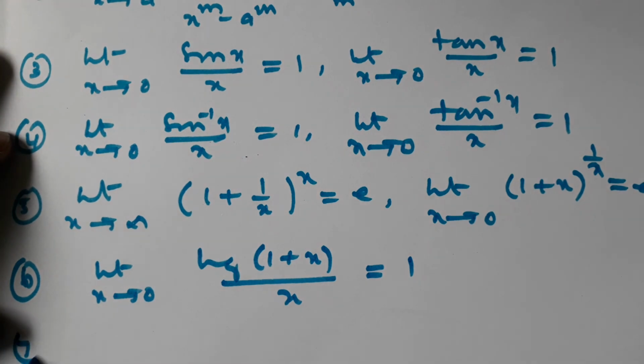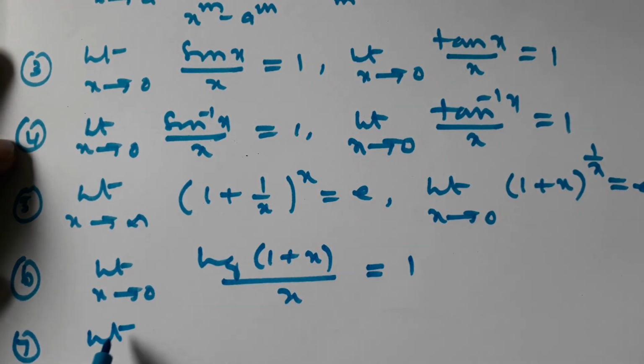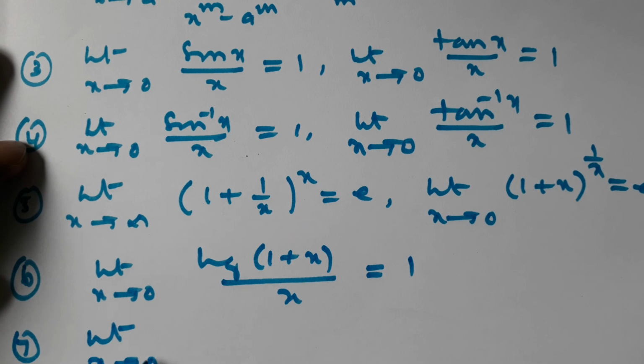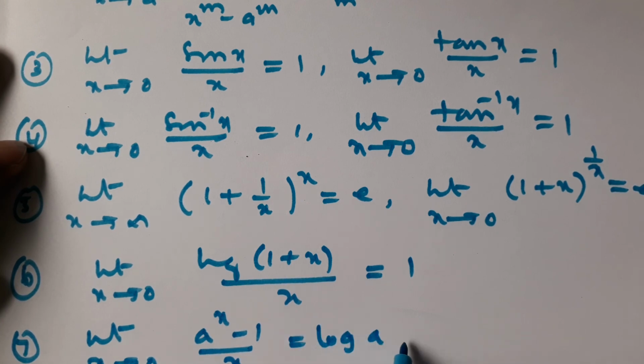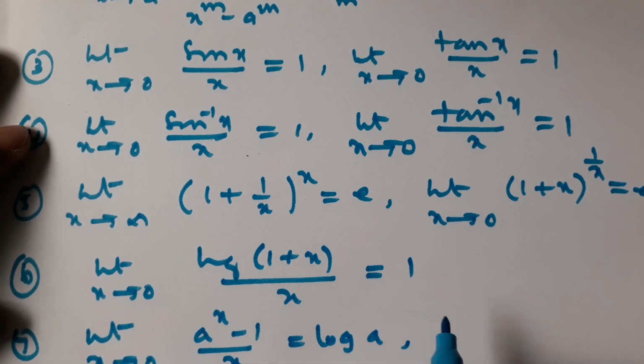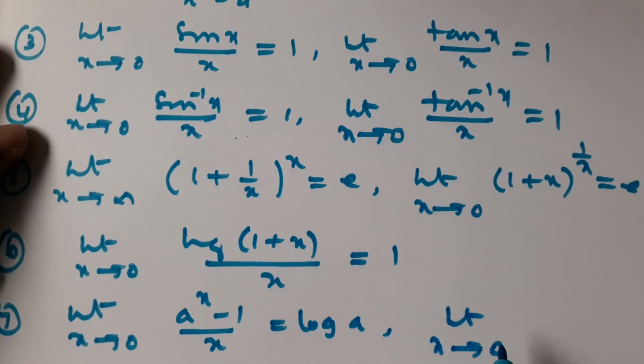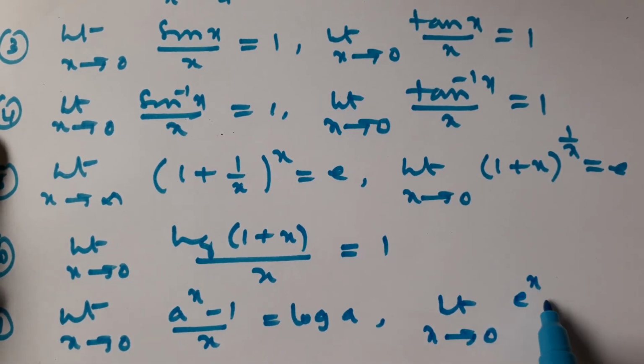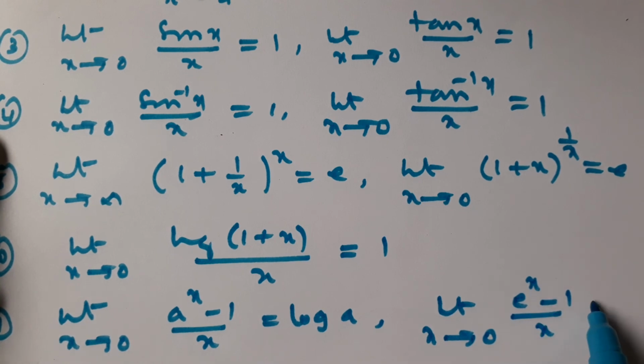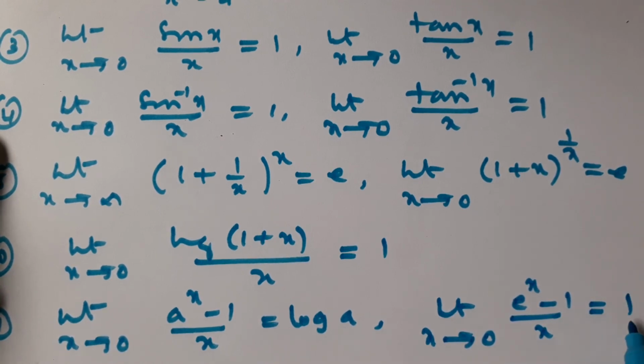Next, seventh one, limit x tends to 0, a power x minus 1 divided by x is equal to log a, the base here is a. And limit x tends to 0, e power x minus 1 divided by x is equal to 1, because here we get log e base e, which is equal to 1.